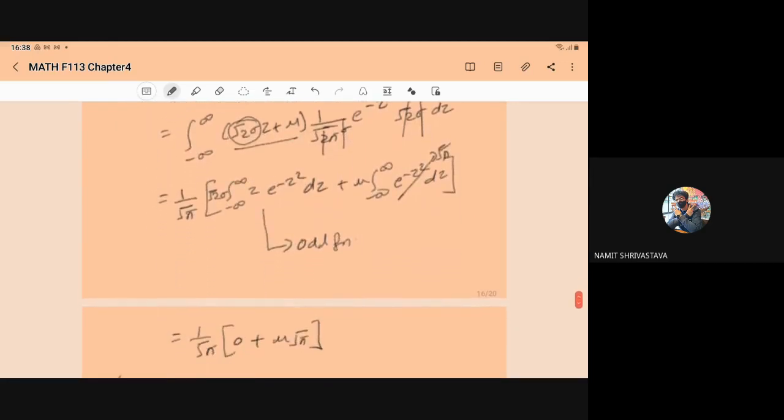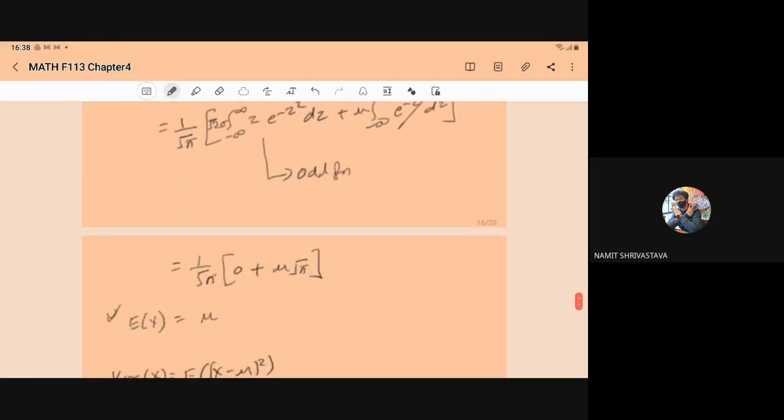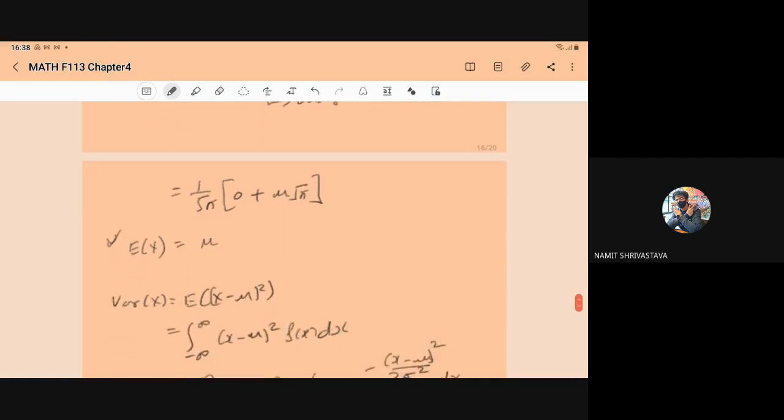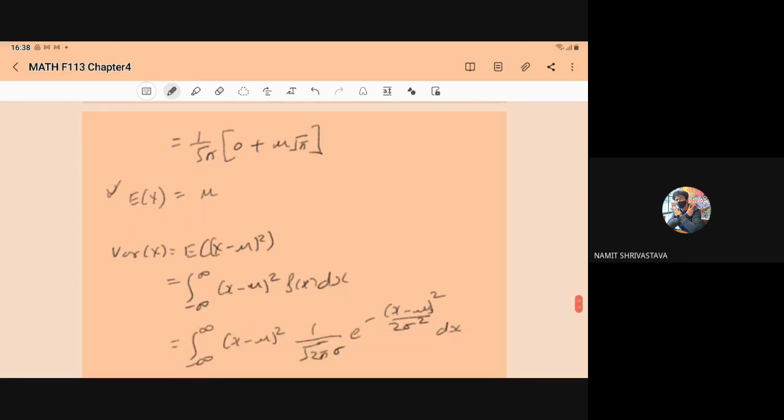Then after, we have to determine the variance. So what is the basic formula of the variance? Variance is nothing but the expectation of x minus mu whole square. The basic definition is this only. So by definition, it will become minus infinity to infinity x minus mu whole square into fx into dx.